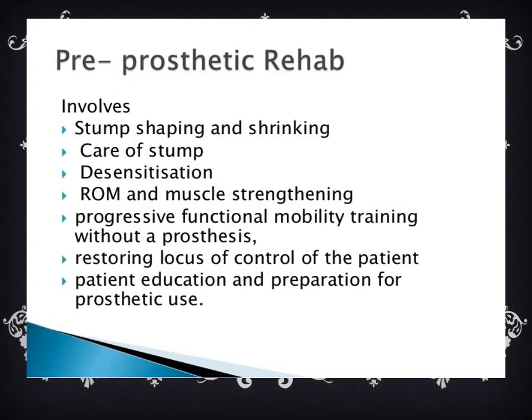Pre-prosthetic rehabilitation involves stump shaping and shrinking, and mainly we have to care for stump desensitization, range of motion and muscle strengthening exercises, progressive functional mobility training without prosthesis, and we can restore the locus of control of the patient, and patient education and preparation for prosthetic use.